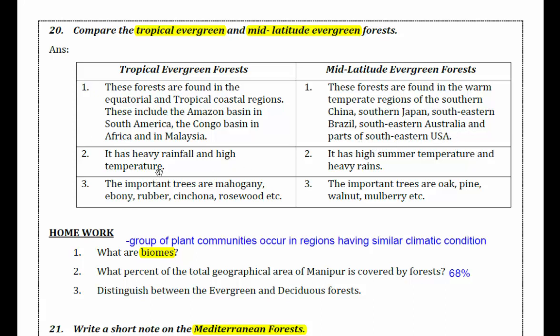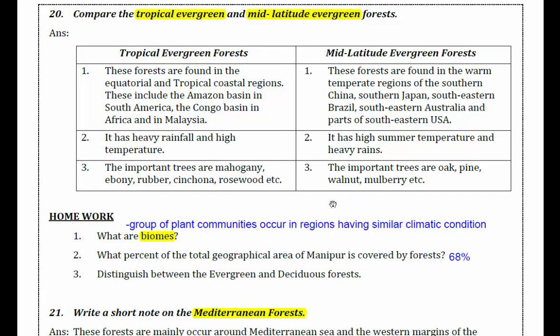Tropical evergreen forest has heavy rainfall and high temperature, whereas the mid-latitude evergreen forest has high summer temperatures and heavy rains. The important trees are mahogany, ebony, rubber, cinchona, rosewood, etc. And the important trees of mid-latitude evergreen forests are oak, pine, walnut, mulberry, etc.